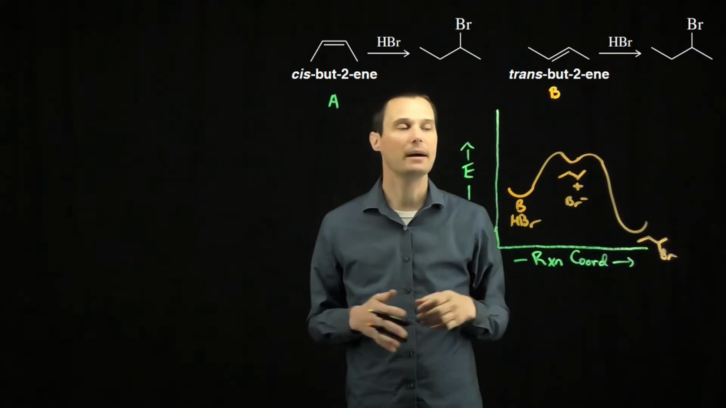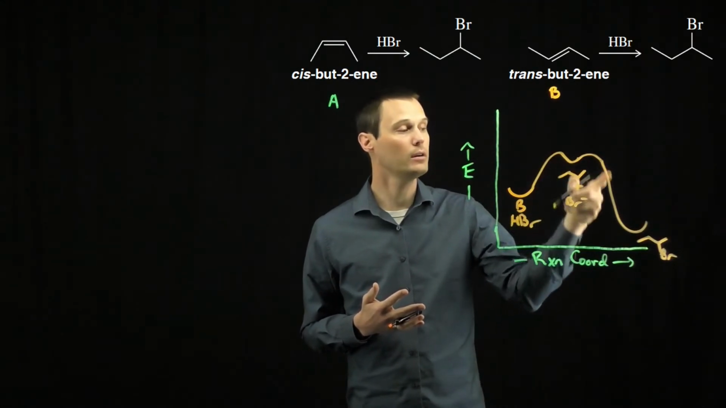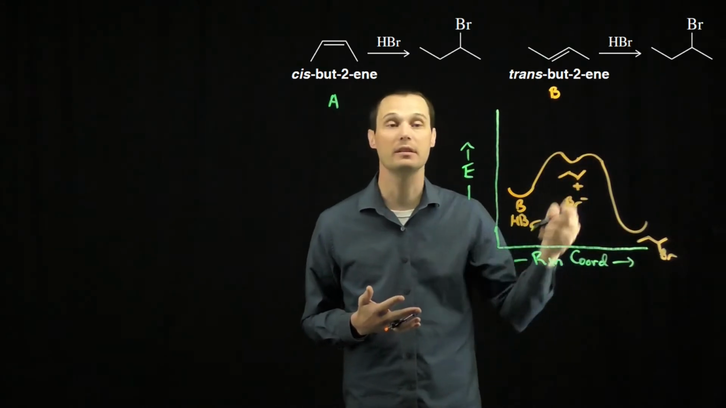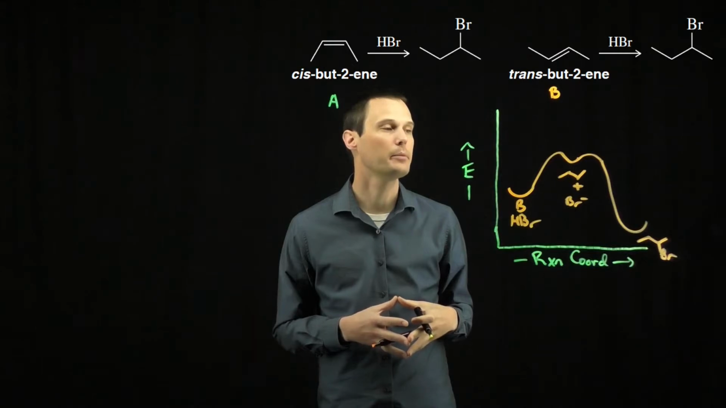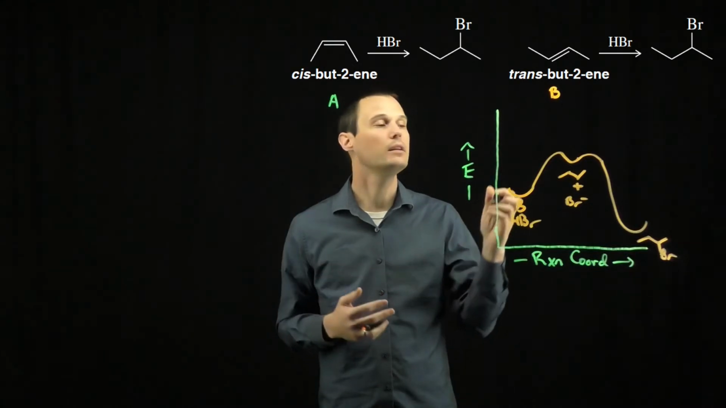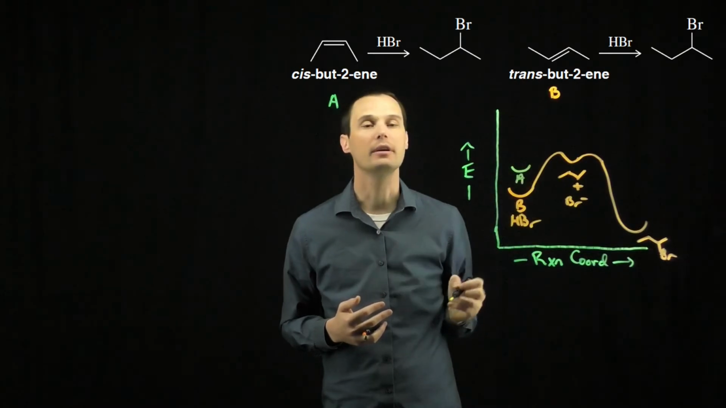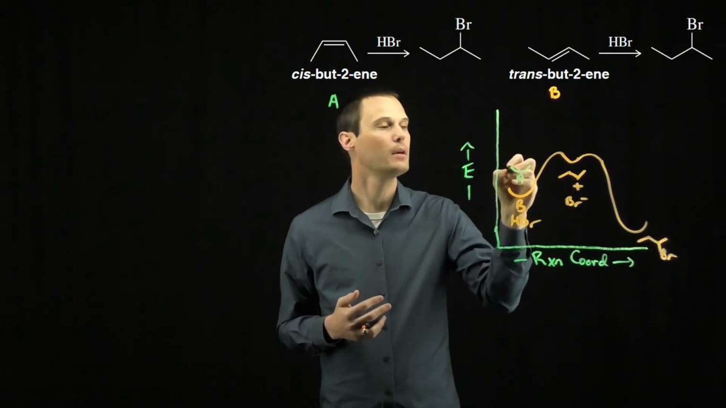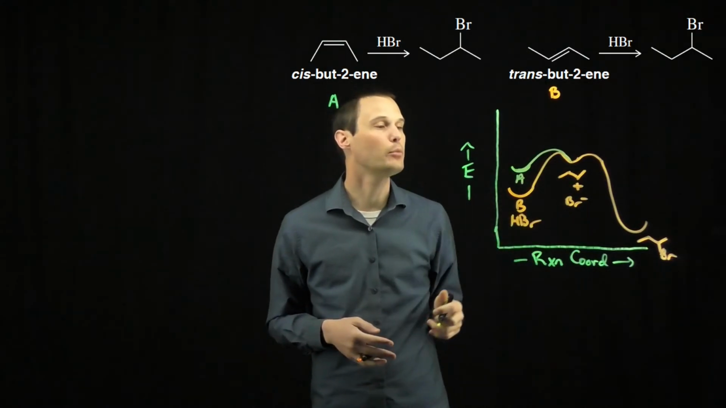If we look at the cis alkene, it will actually go through the same intermediate, so that we'll meet here and form the same product. So the difference really isn't in the second step at all. The difference is in the first step, which also happens to be the rate determining step. The cis alkene is less stable, so it will start at a higher energy than the trans alkene. But it will go to the same intermediate, and then the same product.